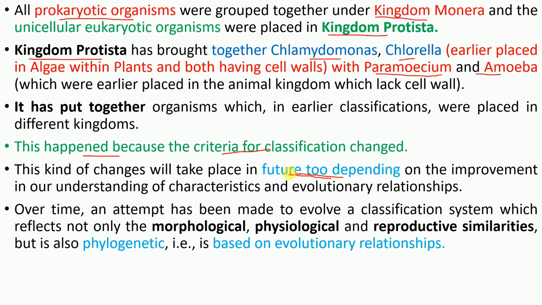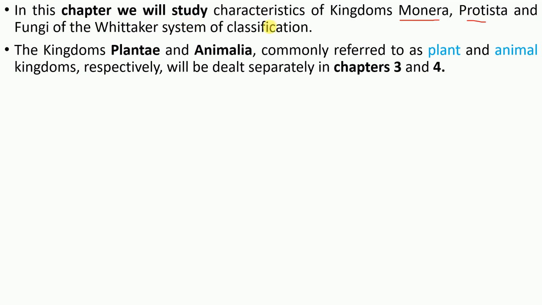So in this chapter we'll study the characteristics of kingdom Monera, Protista, and Fungi of the Whittaker system of classification. And the rest of the two kingdoms, Plantae and Animalia, we'll see later in chapters 3 and 4 respectively.